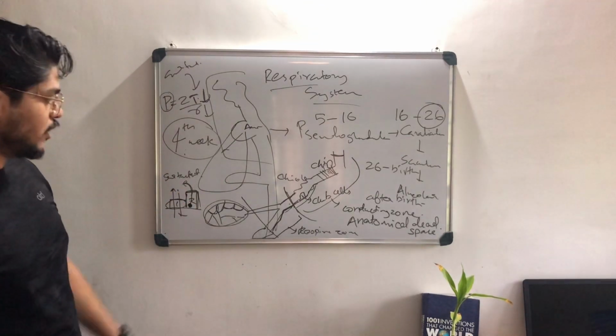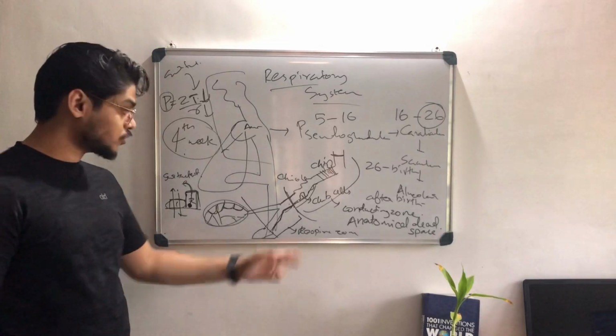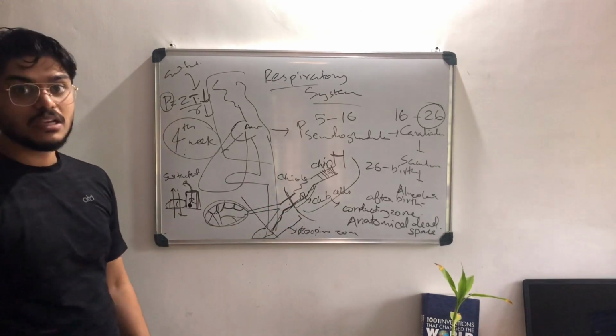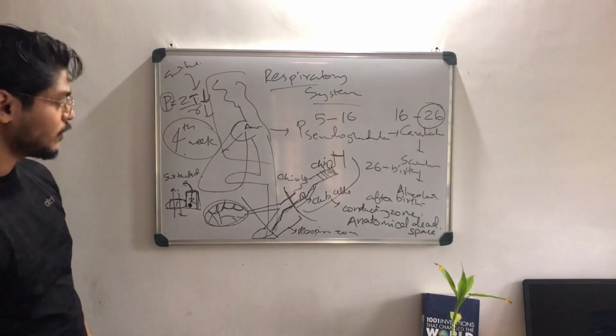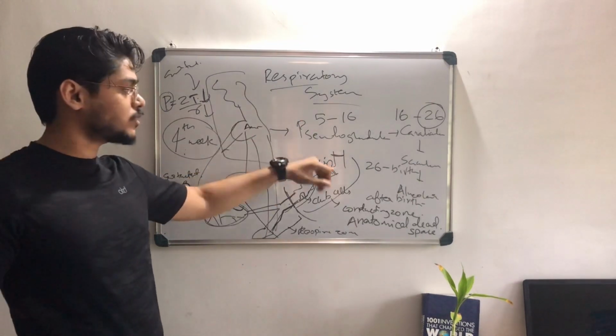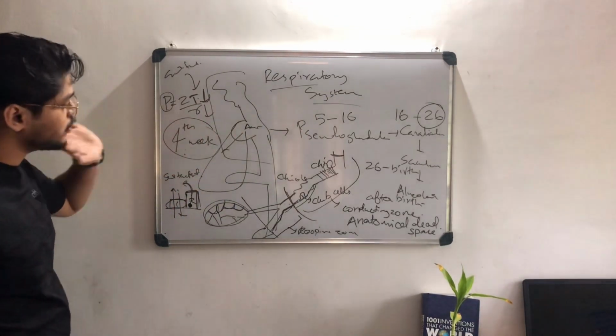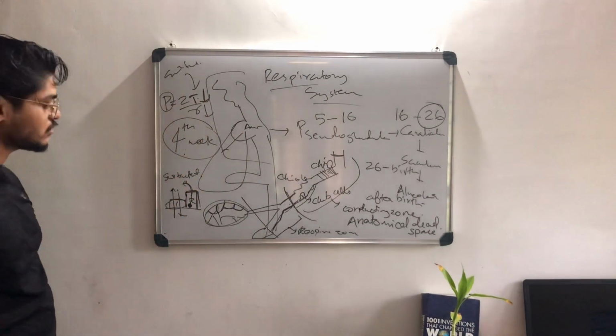It's like a guard, and the club cells are also like guards. They also produce some components of surfactant, and they fight against toxins by cytochrome P450. And also we have goblet cells, which produce mucus. These are special cells of the respiratory system.